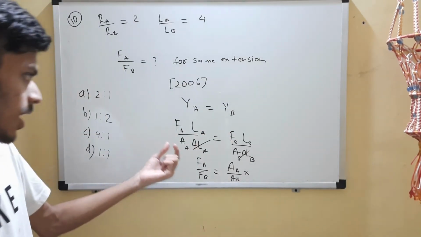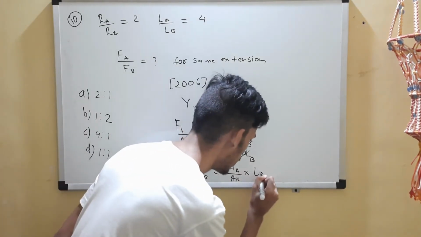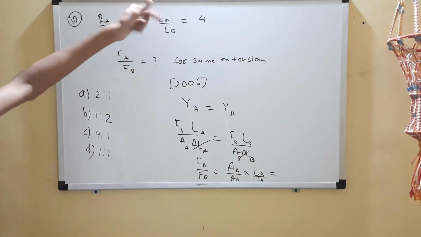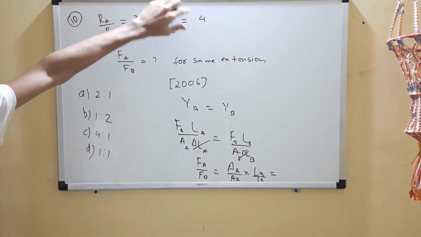Into LB by LA. So LB by LA, if you see, will be 4 by 1, or 1 by 4, sorry, LB by LA will be 1 by 4.